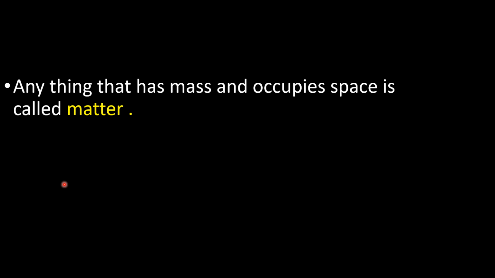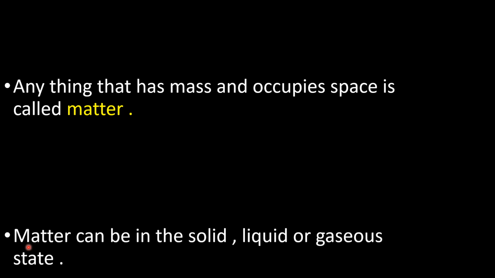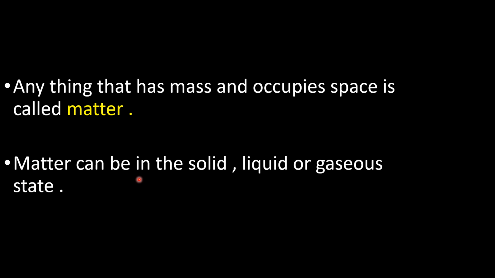Now, from our analysis, we can say that matter can be in the solid state like the books, liquid state like milk, and gaseous state like air. We have taken all three examples and we have understood that solid, liquid or gases, they all are matter because they occupy some space and they have mass.